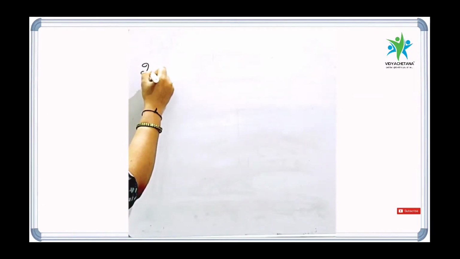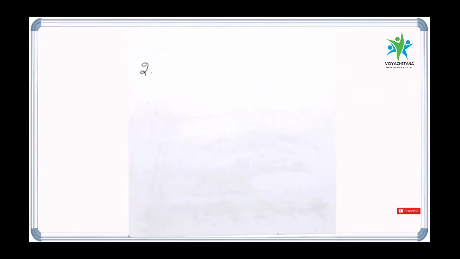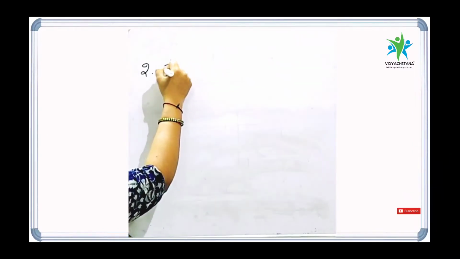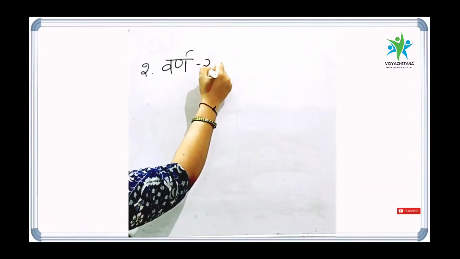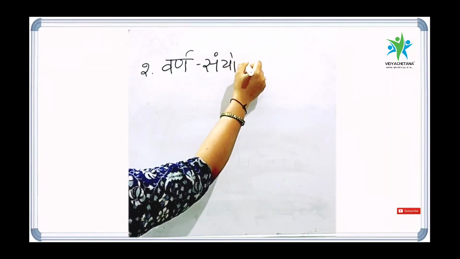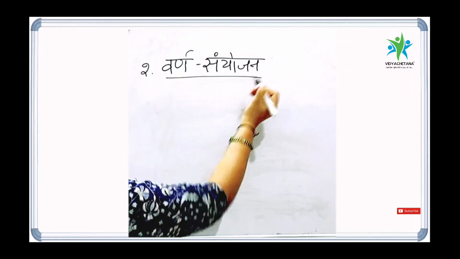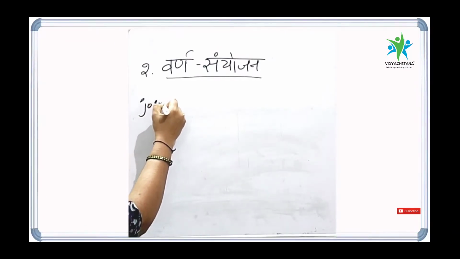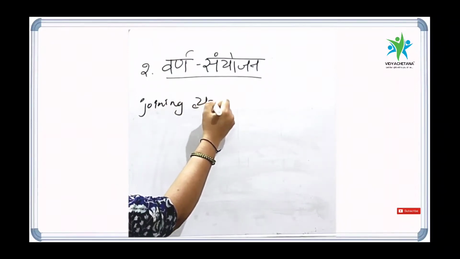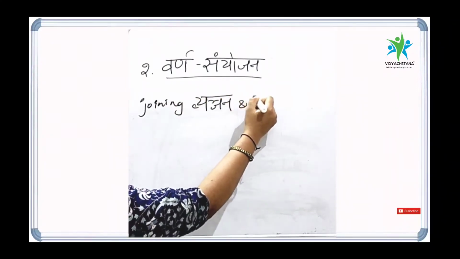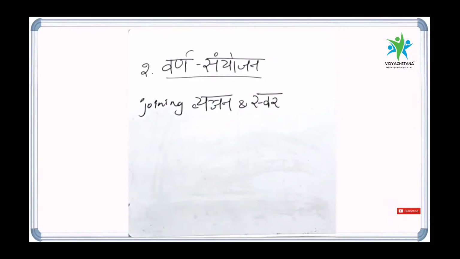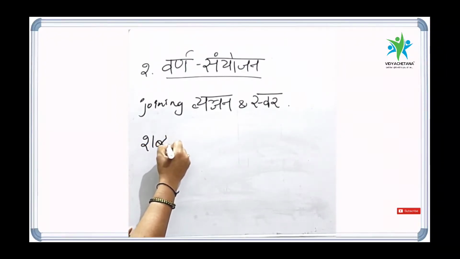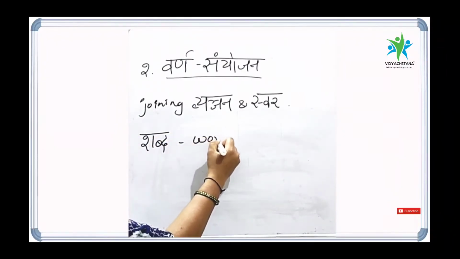The second topic we are playing with Varnas, letters today is called Varna Samyojanam or Varna Samyog. The word Varna Samyojana means joining of Vyanjana and Swara letters. This Varna Samyojana is going to help us to frame Shabdas, that is words, in Sanskrit.